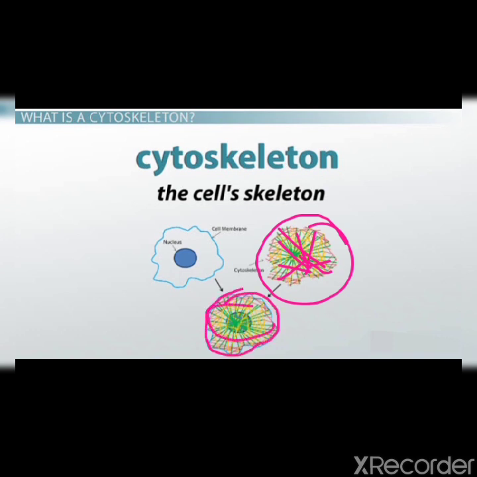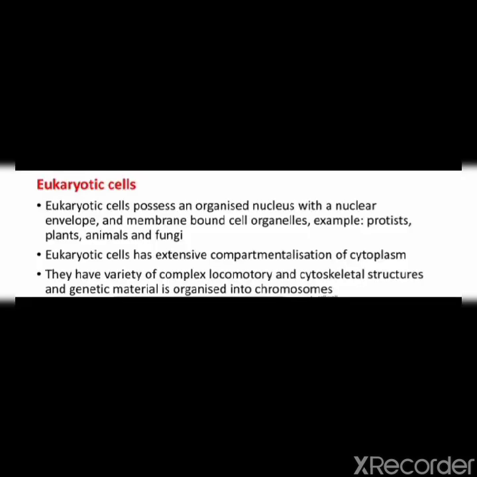So this network of interlinking protein filaments is present in the cytoplasm of all cells including bacteria and archaea. So they have a variety of complex locomotory and cytoskeleton structures. Clear? And genetic material is organized into chromosomes.